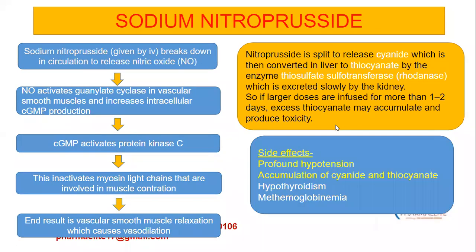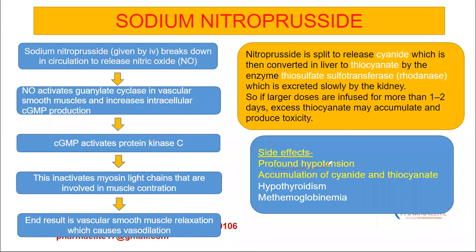Now let's look at the adverse effects. So the most clinically important adverse effects of sodium nitroprusside are profound hypotension and also accumulation of cyanide and thiocyanate. So thiocyanate will accumulate in the blood of those patients who are suffering from impaired renal function. And since it is neurotoxic in nature, if the level of thiocyanate in such a patient increases above the concentration of 200 micrograms per milliliter, then it will cause neurotoxicity.